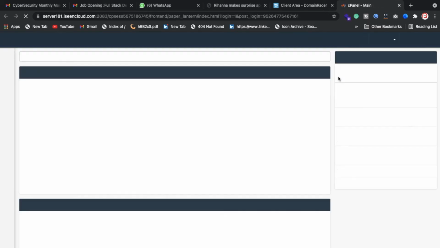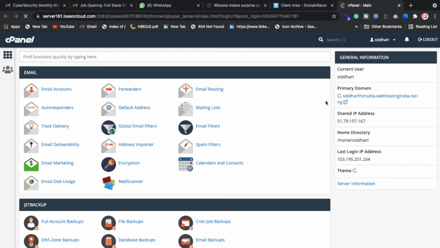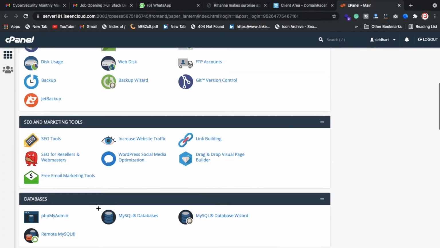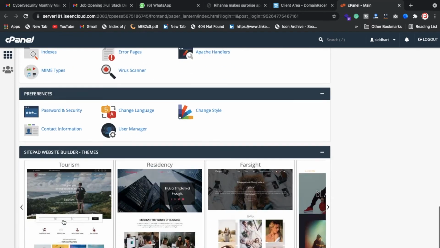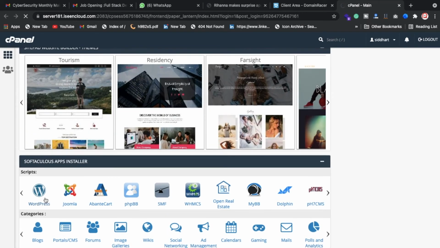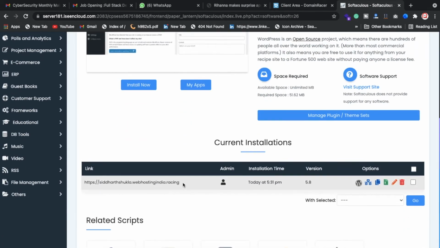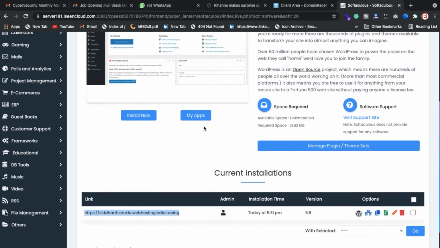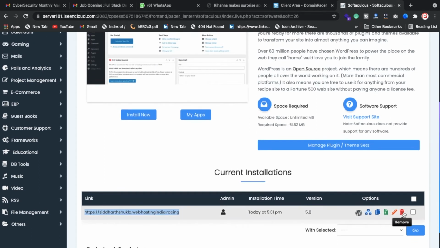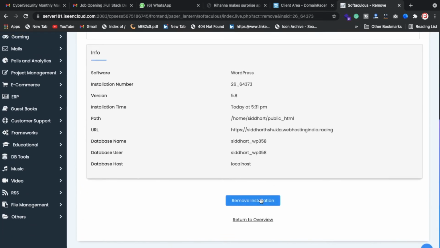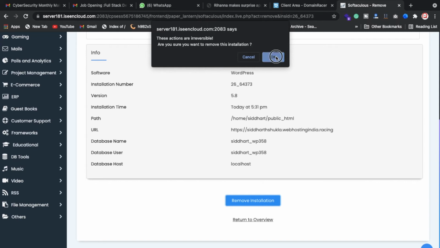Once you've clicked on login to cPanel, just wait a few minutes. Now we are inside this section. Let me scroll down below and click on the WordPress script here. You have already seen siddharth.webhosting.racing, but what you need to do right now is remove this, because I am going to show you a fresh install, so don't worry about it.